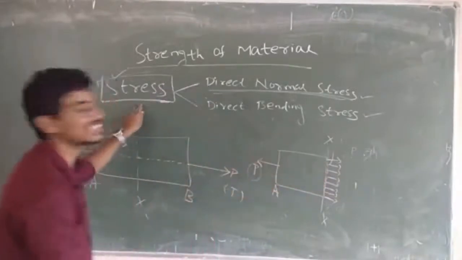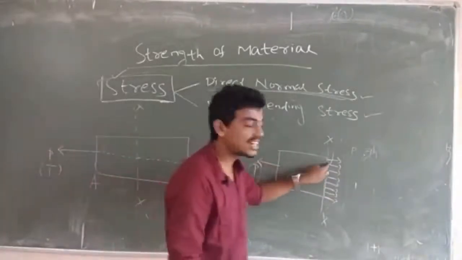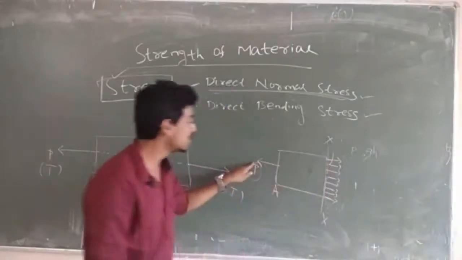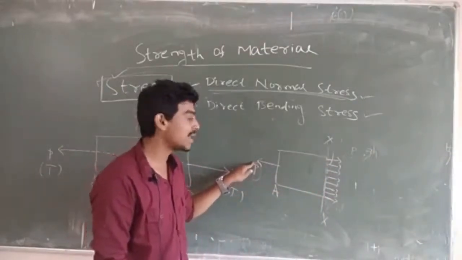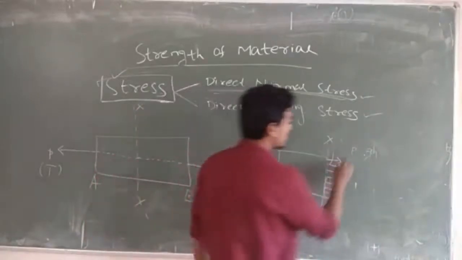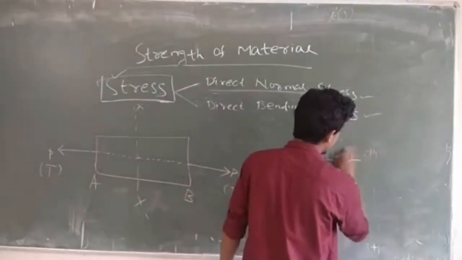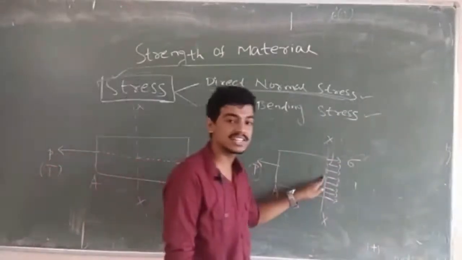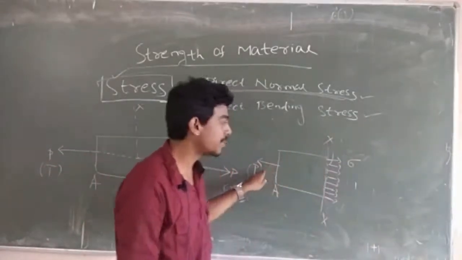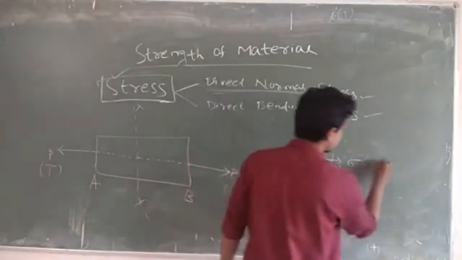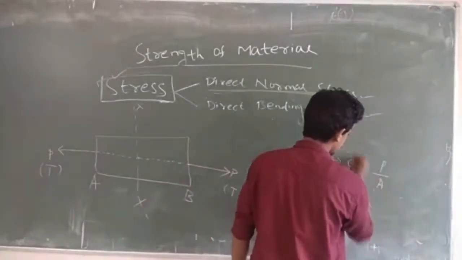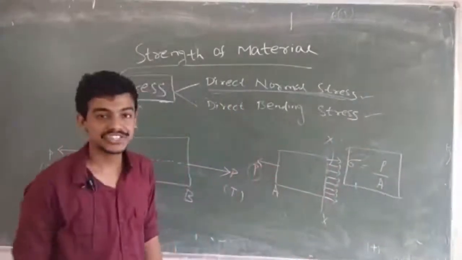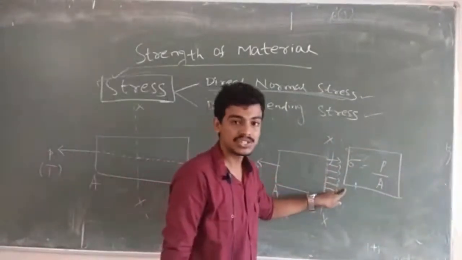Now we can define the stress. The internal resistance provided by the body when an external load is applied to that body, we can denote by sigma, that is stress. The internal resistance of that body, that is P, per unit area. So this is defined as stress, that is normal stress.